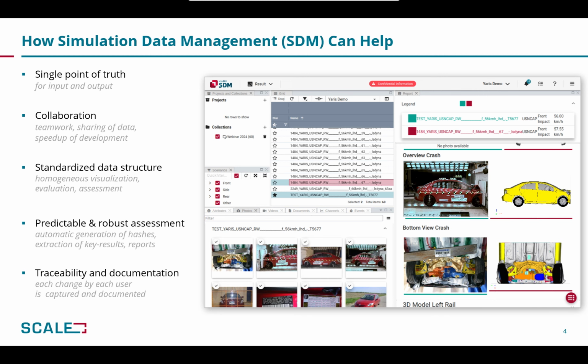data synchronization mechanisms, and version control ensure an efficient workflow within a team of engineers. Standardized data structure, centrally imposed project and process data structures ensure a homogeneous visualization. Predictable and robust assessment, consisting of standardized and automated processes for result data extraction, standard model parts hashing, report generation, and other customizable pre- and post-processing scripts. And last but not least, traceability and documentation, provided mainly but not exclusively by the automated version control feature, which allows to track each change.